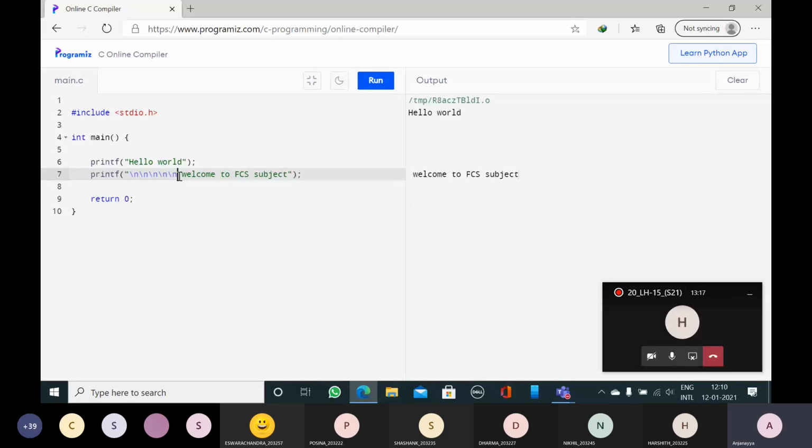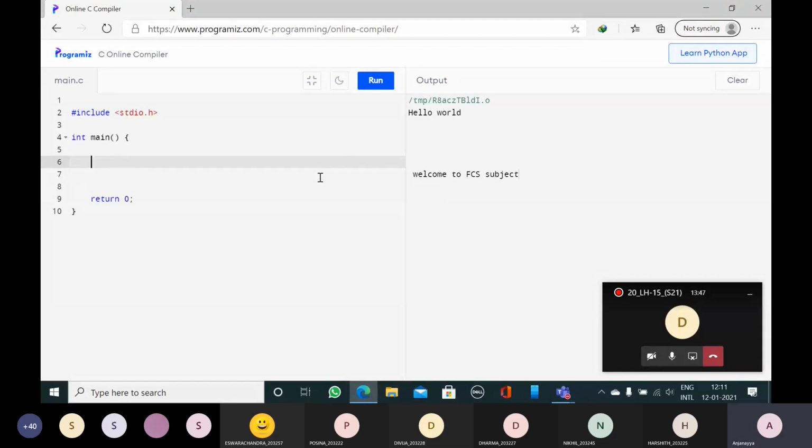So what is this int main and return? That I will explain later. That is the structure we need to follow. Int main, open brace and close brace, will be default for any C program. Here we need to type the code. These 2 lines are the code we have written. Now I will delete these 2 lines.